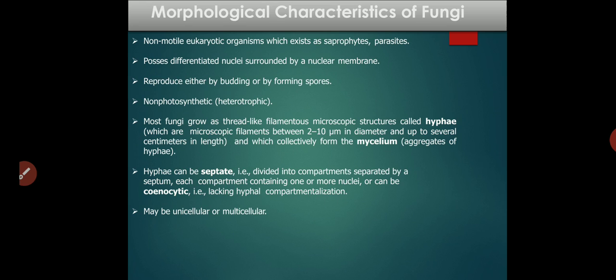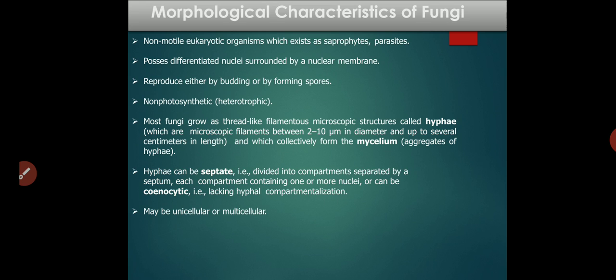Fungus grow as thread-like filamentous microscopic structures which are known as hyphae, and these hyphae collectively are known as mycelium. They vary in size from 2 to 10 micrometers in diameter, and in length they can be centimeters also.